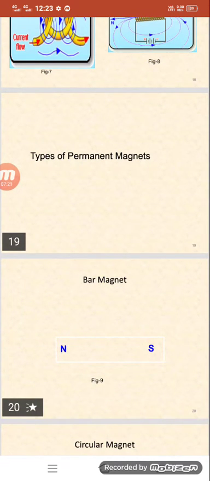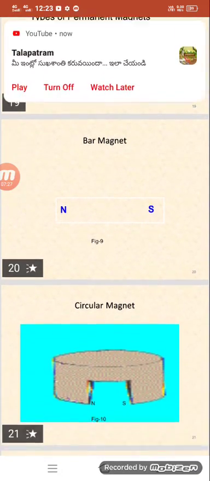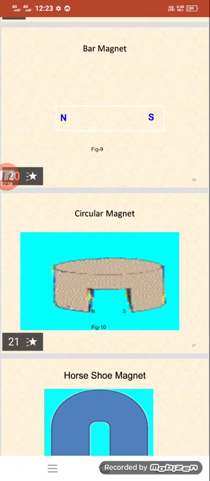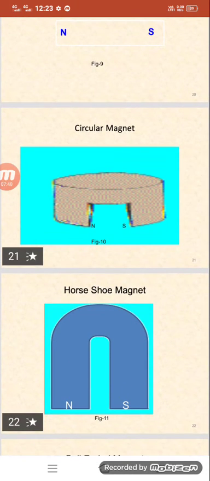Here we have a bar magnet, which consists of north and south poles on either side of the magnet, and a circular magnet, which has permanent poles in a circular shape, and a horseshoe magnet. The horseshoe magnet is in the shape of a shoe, and mainly consists of north and south poles.